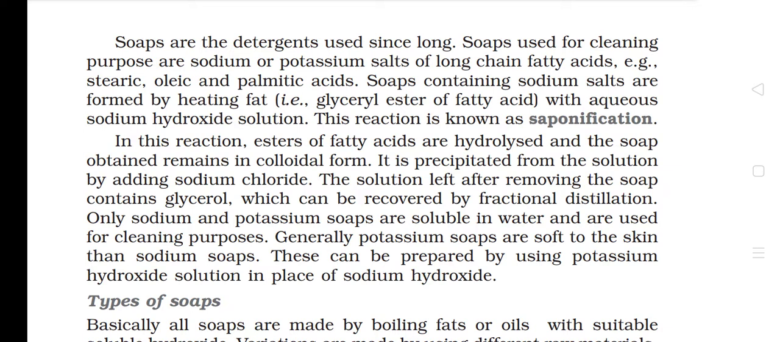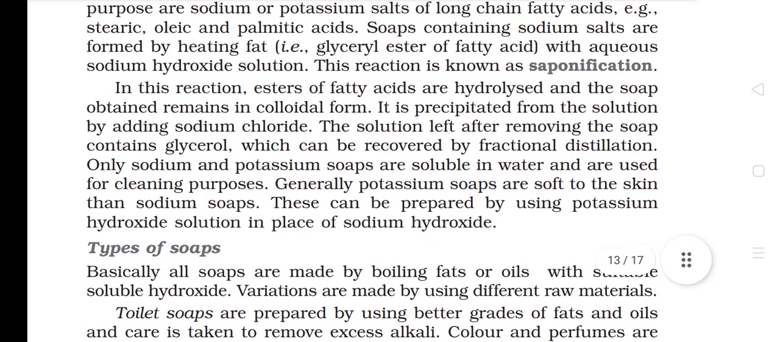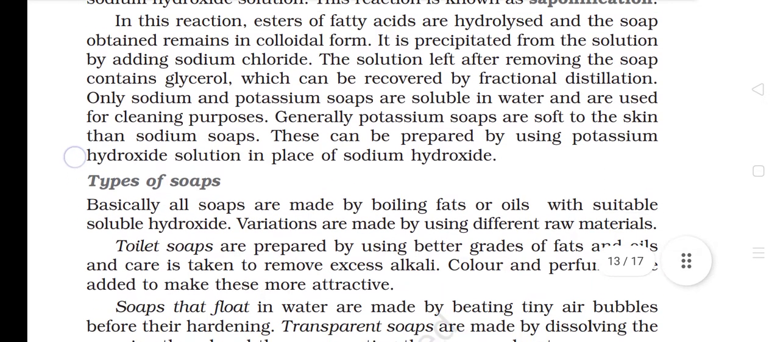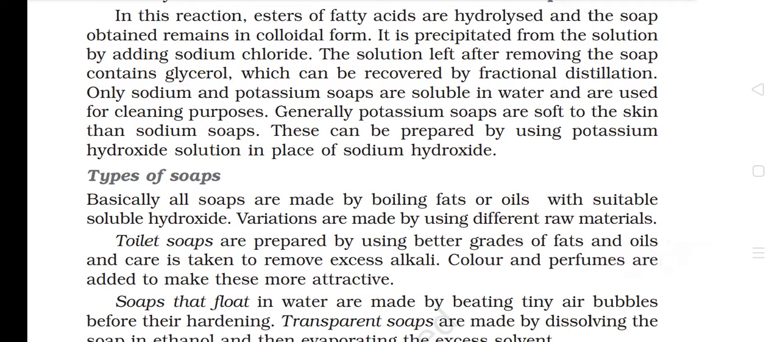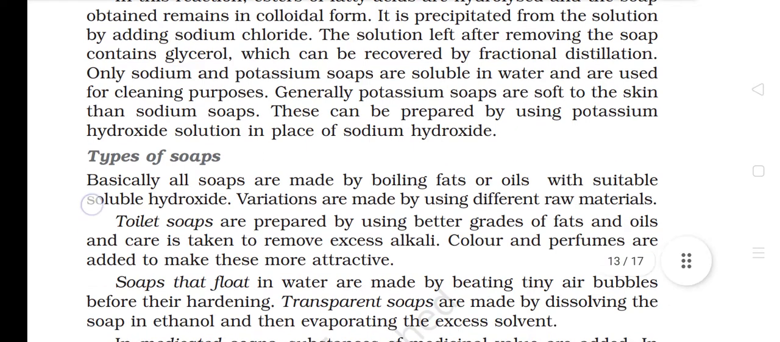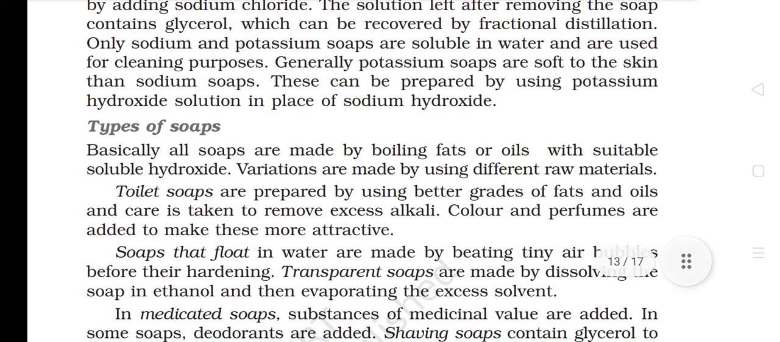In this reaction, esters of fatty acids are hydrolyzed and the soap often remains in colloidal form. It is precipitated from the solution by adding sodium chloride. The solution left after removing the soap contains glycerol, which can be recovered by fractional distillation. Only sodium and potassium soaps are soluble in water and are used for cleaning purposes. Generally, potassium soaps are softer to the skin than sodium soaps. These can be prepared by using potassium hydroxide solution in place of sodium hydroxide.